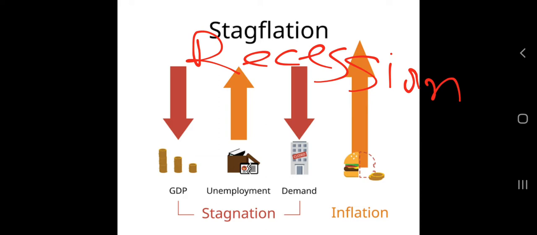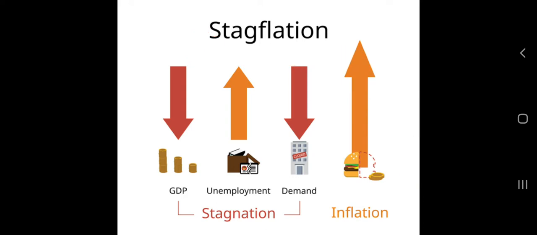But what happened during the recession? What is the common difference, or let's say the biggest difference? The biggest difference is that there is no inflation taking place during the recession. The inflation is somewhat normal, or it is decreasing. So that is the common one.